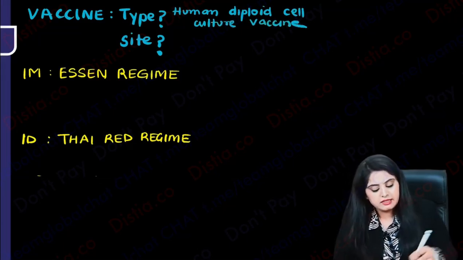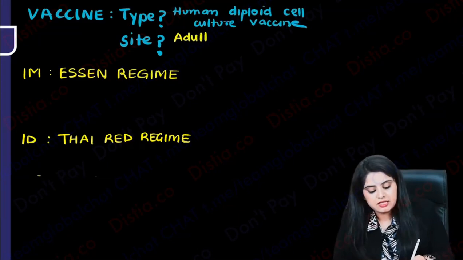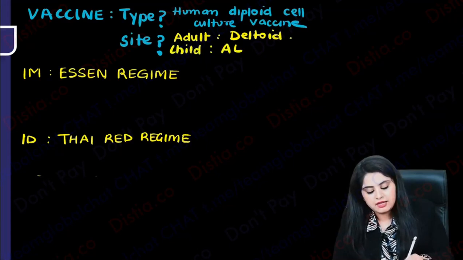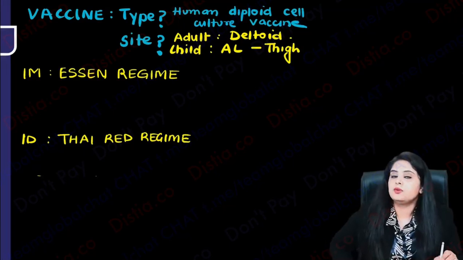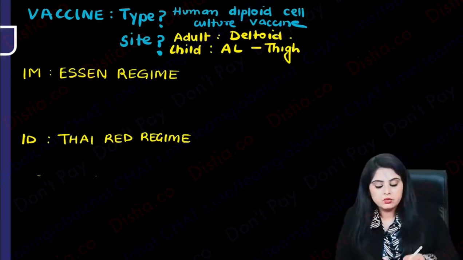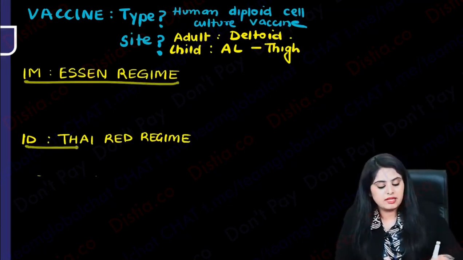And what is the site? That depends. If you are dealing with an adult, you are going to give this injection in the deltoid. If you are dealing with a child, you can give it in the anterolateral part of the thigh. So in adults the deltoid, and in children the anterolateral part of the thigh. There are two regimes, the intramuscular and the intradermal.